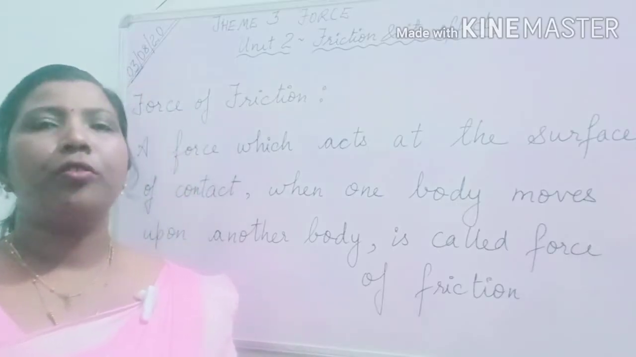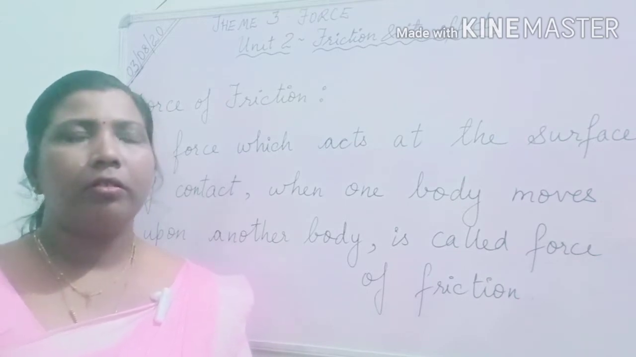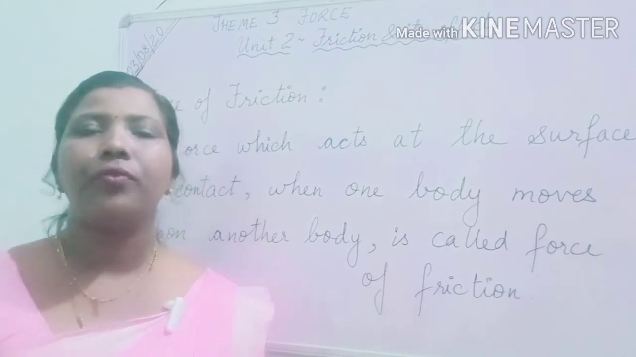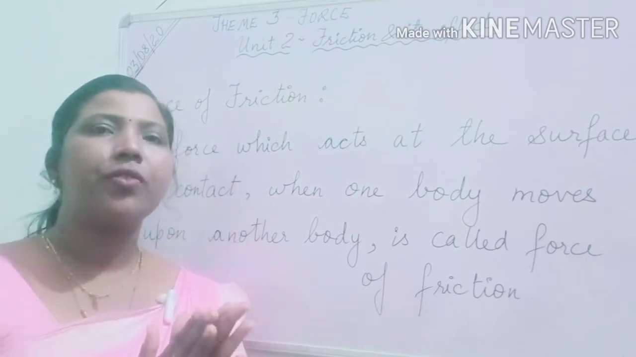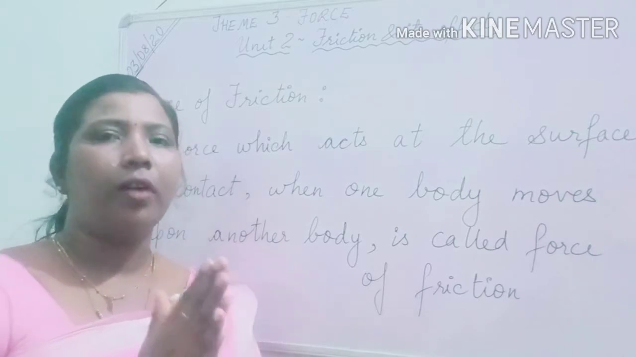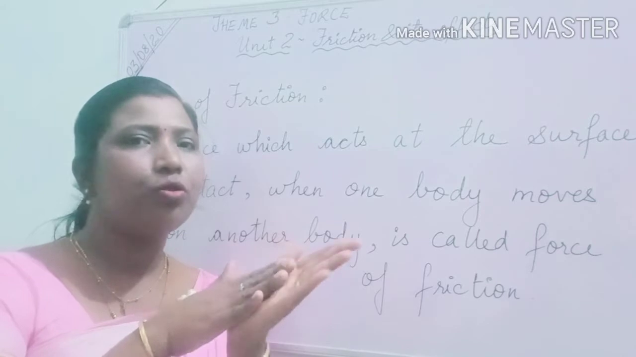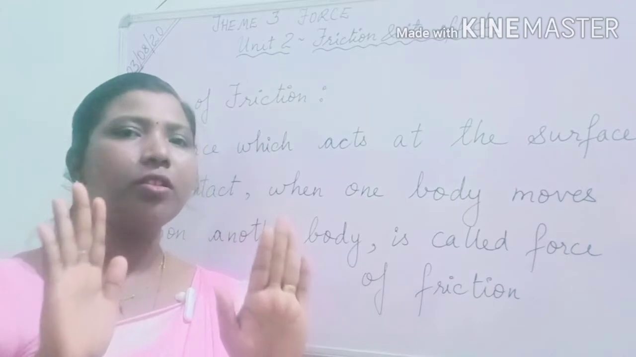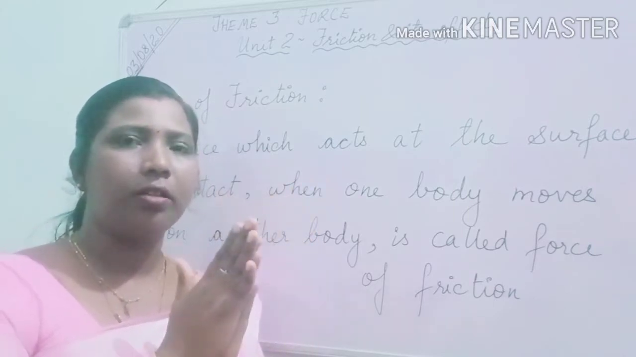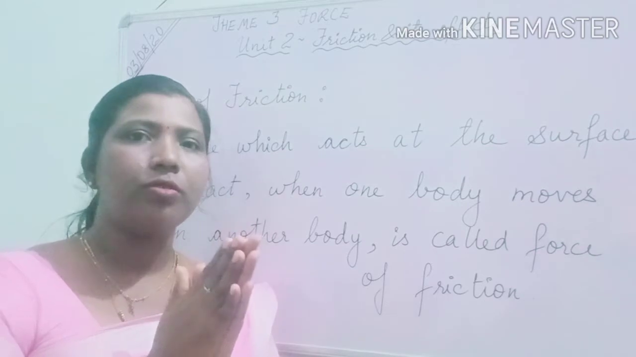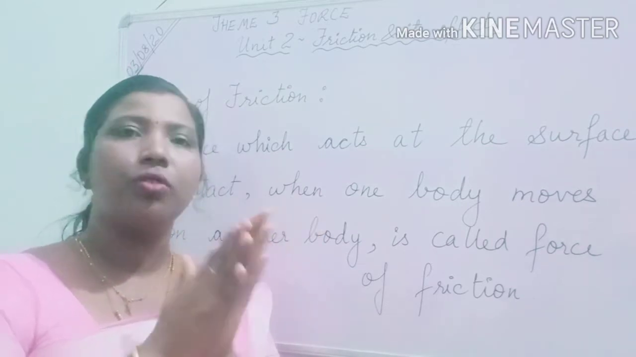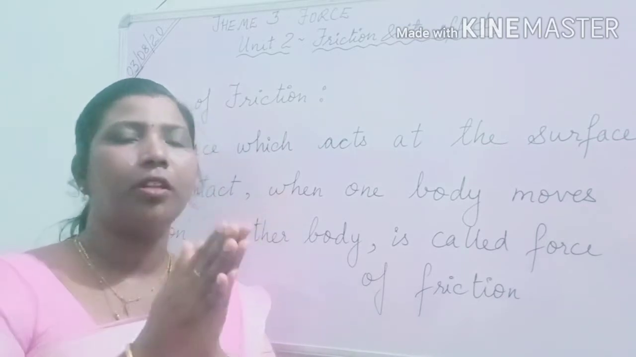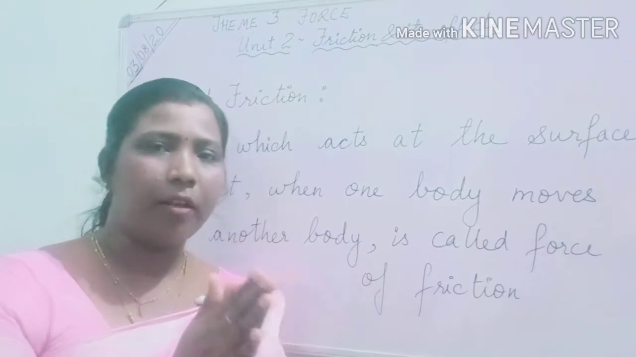Now, to explain friction, let me remind you about the winter season. During the winter season, we rub our hands to get warmth. Friction is produced between two bodies, two surfaces. When they rub together, friction is produced and heat is produced, so it gets warm. Then we keep our hands on our faces, rubbing like this, to get warmth.